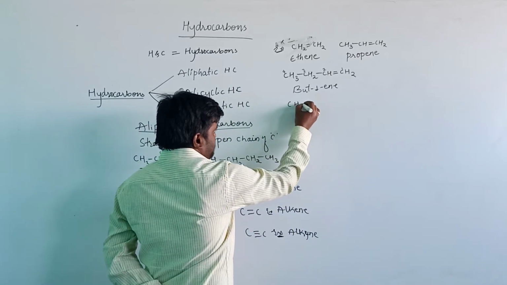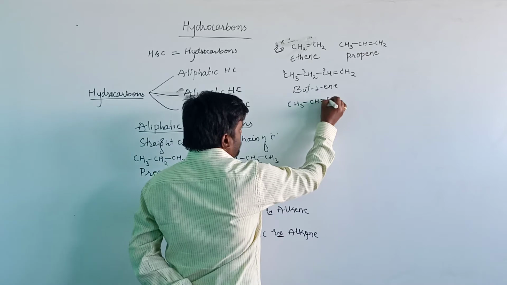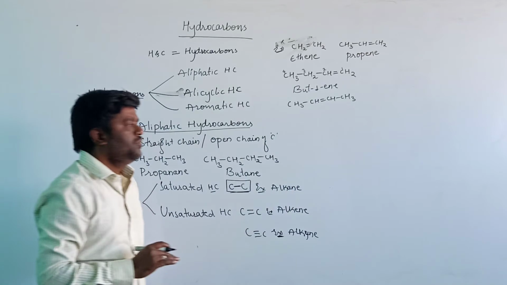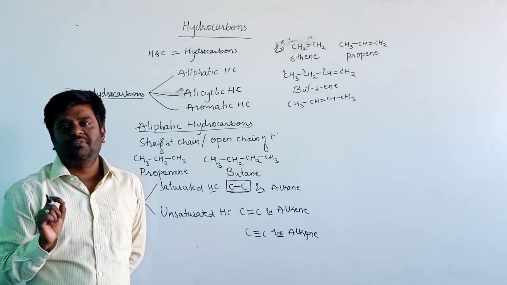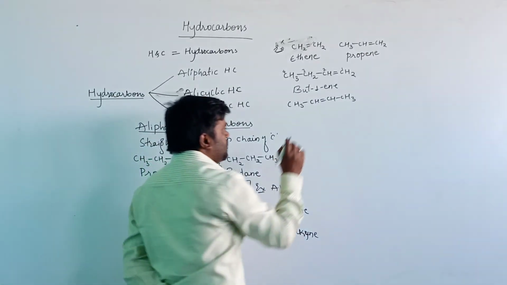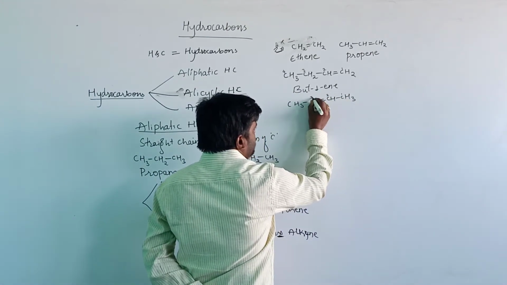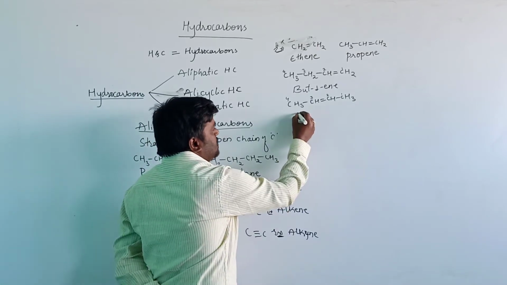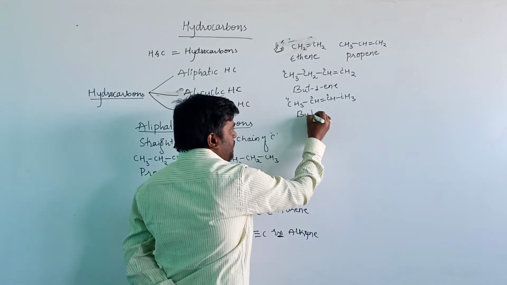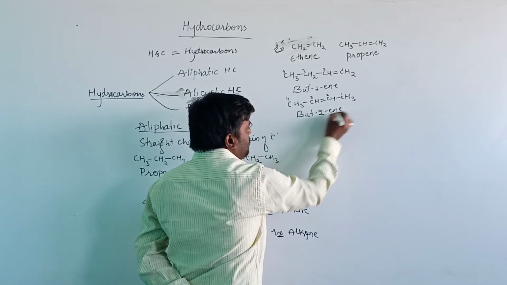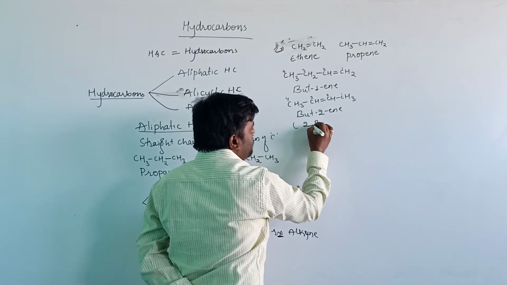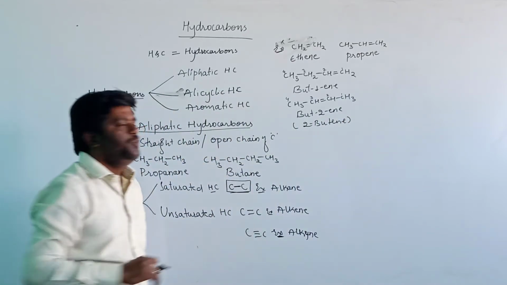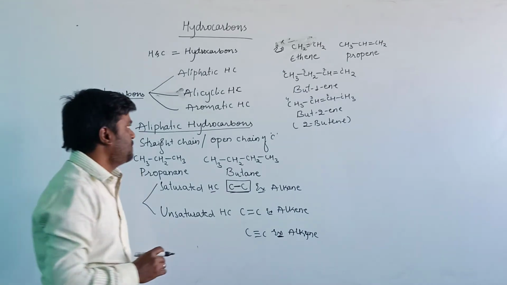CH3, CH double bond CH, CH3. Here the number of carbon atoms in the parent chain is 4, but there is a change in the position of the double bond. Numbering 1, 2, 3, 4, the position of the double bond is the second position. Then it is named but-2-ene, or simply 2-butene. But-2-ene or 2-butene is the IUPAC name for this compound.